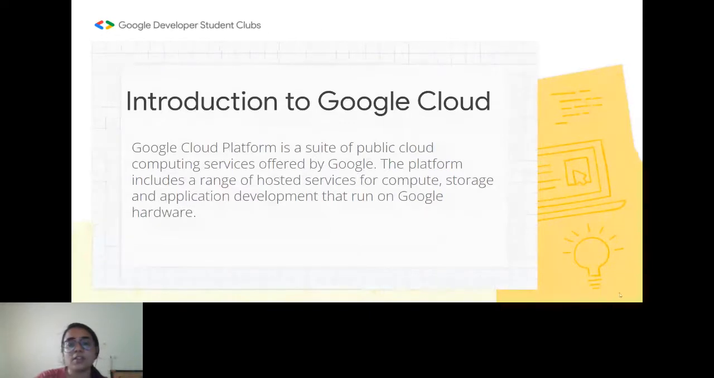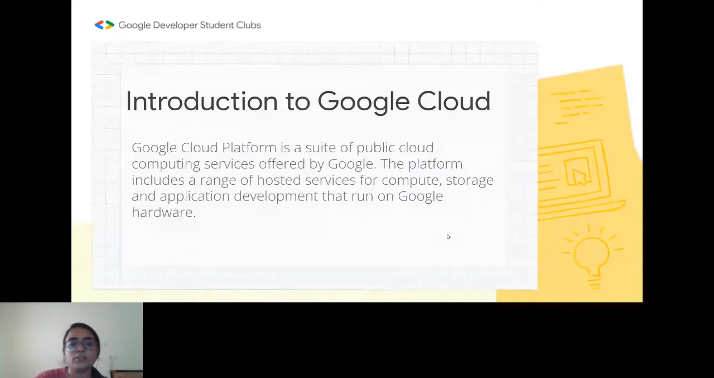So it's not just about the things that we use in our day-to-day life, but even on the level of engineering or production, we will be using cloud on a much larger basis. So this is what Google Cloud is about, and we are going to dive deep into it today.